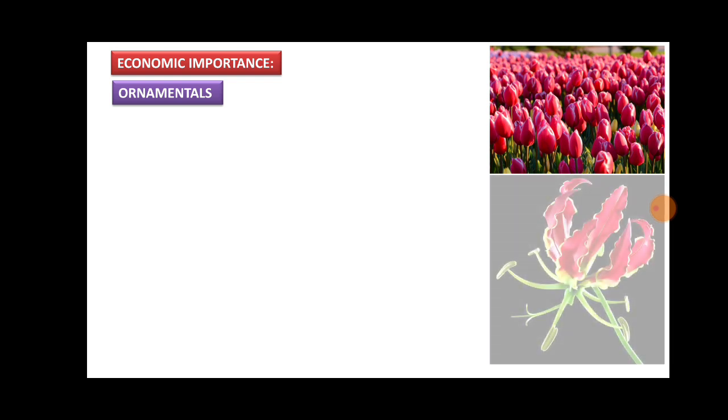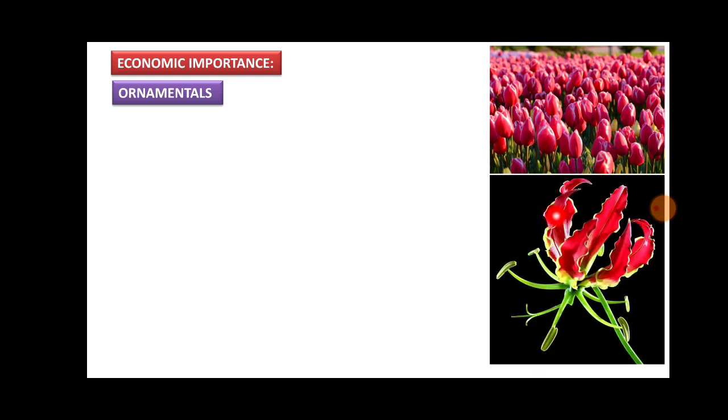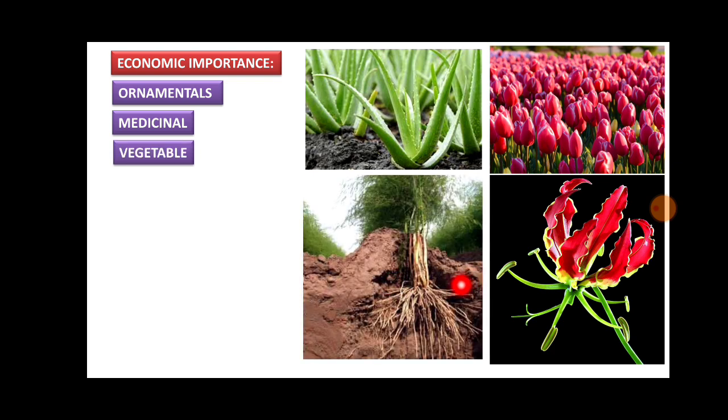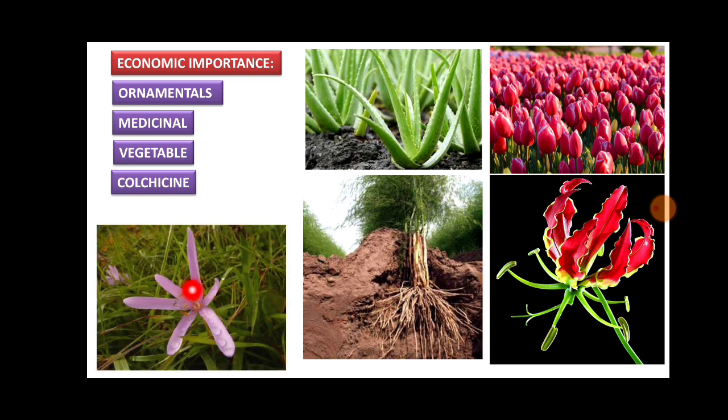Then economic importance of family Liliaceae. Ornamental plants in this family are tulip and gloriosa, etc. Medicinal plants include aloe vera, which has purgative and strongly laxative properties. Vegetable: the tuberous roots of asparagus are used as a vegetable. And colchicine, which is a strong alkaloid obtained from the plant Colchicum autumnale belonging to this family, is used as a mitotic poison.